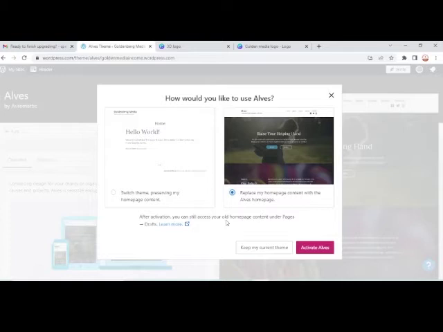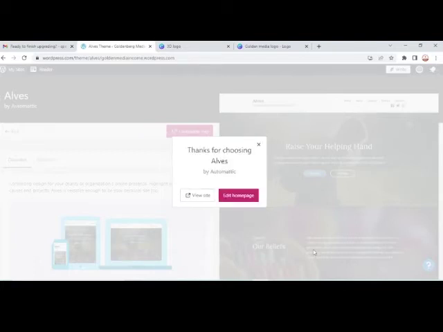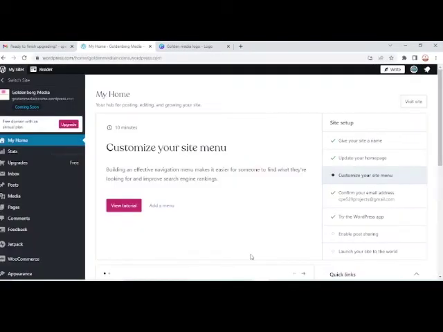I have my old pages, but don't really have that, so I activate. So that's it. So let's view the site, how it's going to look before we go ahead to edit it.